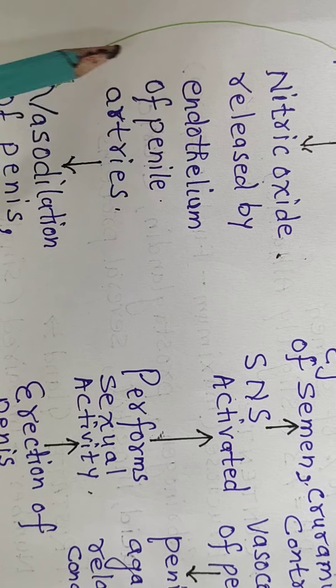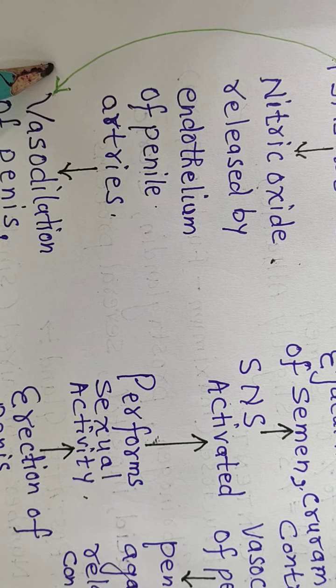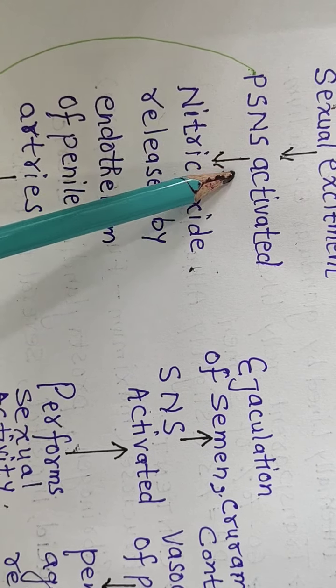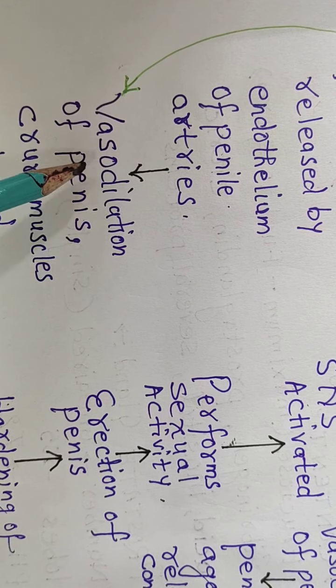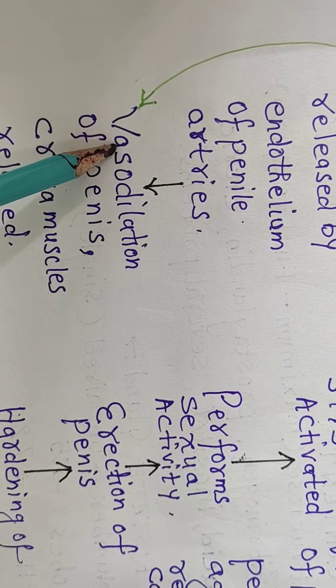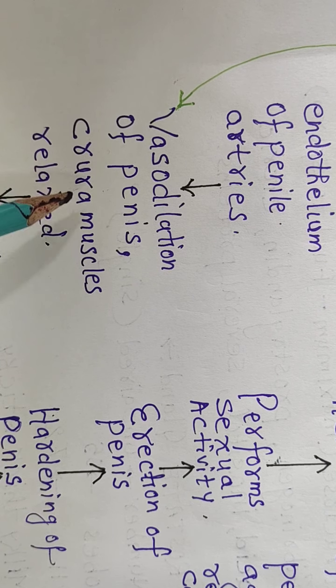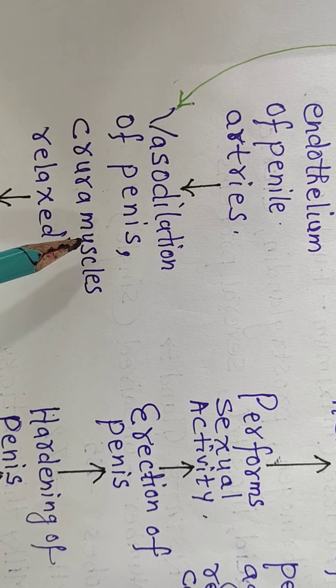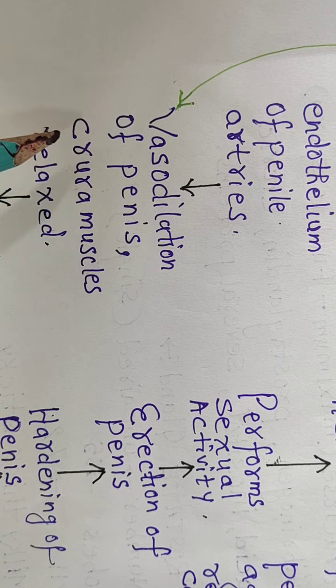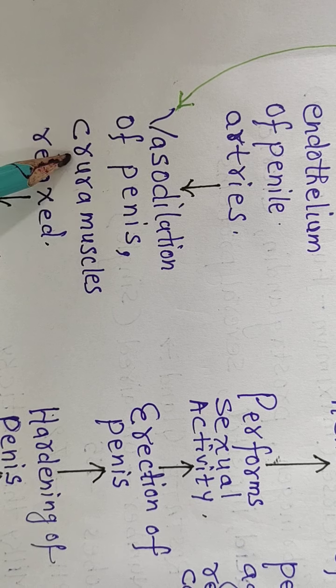PSNS stimulation causes vasodilation of the penis and also causes relaxation of the crura muscles of the penis, which are present at the base of the penis, which is also called the root.